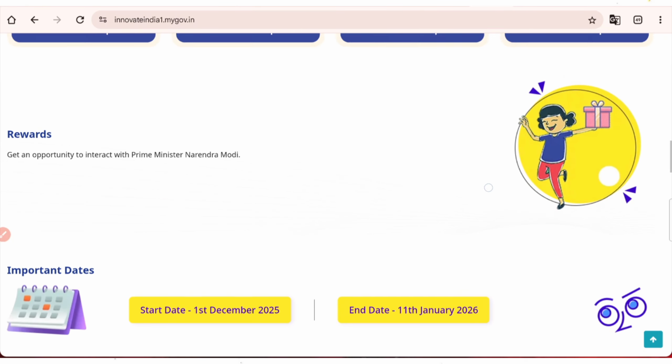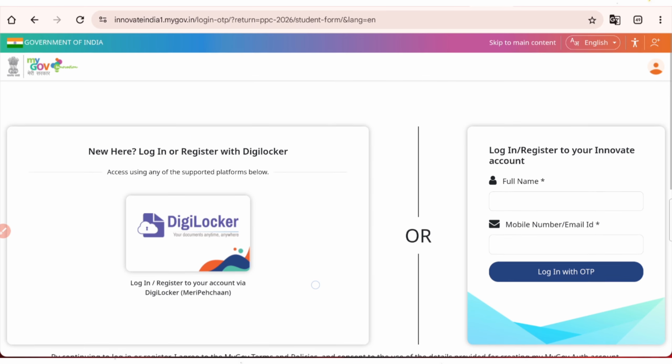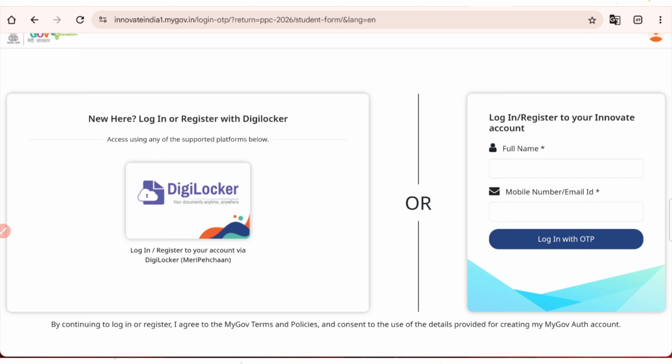Now let us see how you can participate. For participation, I am going to show you how a student can participate individually. So first you need to click here, click to participate. Once you click here, you are going to get two ways to log in. Either you can log in through your DigiLocker or you can log in through your email ID and mobile number. Here I will show you this method only.